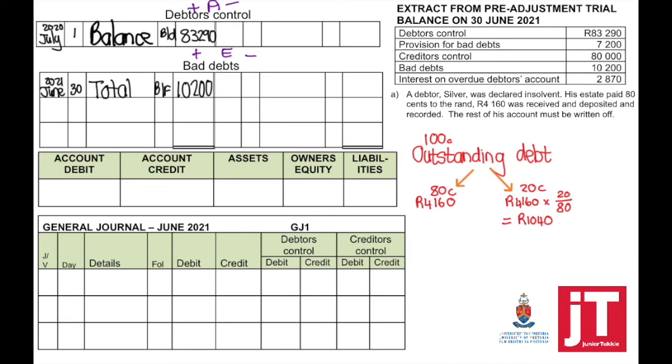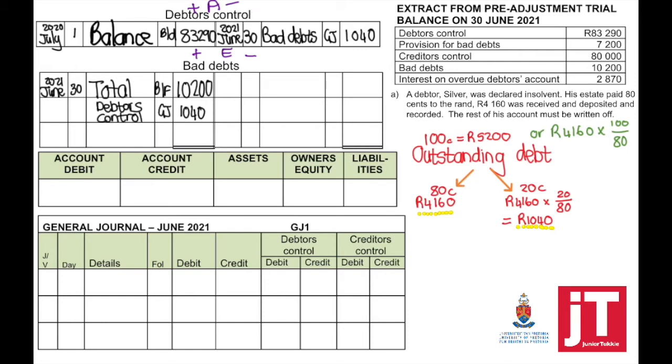Now, just for enrichment purposes, because it's not necessary for this entry, to find out the total outstanding debt, you can add the two together, or you could have said the amount which was received times 100 divided by 80. So to show the bad debts to be written off, debtors control is credited, our assets will decrease. Bad debts is debited.